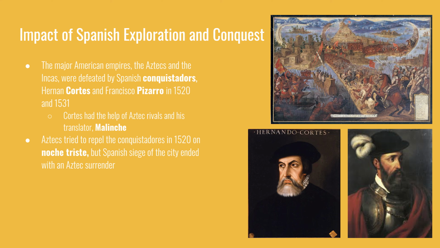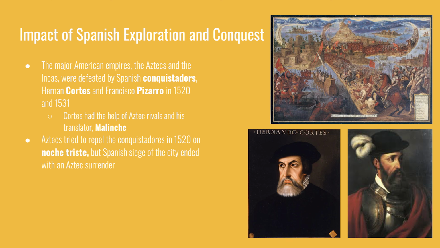Cortes had the help of Aztec rivals. The Aztecs had made enemies of surrounding native tribes, and once the Spanish landed in the New World, they were central to Cortes' ability to defeat the Aztecs. Cortes was able to navigate these cross-cultural interactions through the use of a translator named Malinche. The Aztecs tried to fight back, and on a night remembered as Noche Triste, they drove the Spanish out of Tenochtitlan, dealing the largest number of casualties to the Spanish.